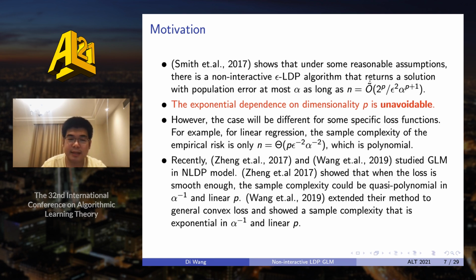Motivated by this, there are many papers studying some specific classes of loss functions in the LDP model. For example, Zhang studied the GLM in the LDP model, and they showed that when the loss function is smooth enough, then the sample complexity could be reduced to quasi-polynomial in 1 over alpha and linear in p. And recently, we extended their result to the general convex GLM loss and showed a sample complexity that is exponential in 1 over alpha and linear in p.